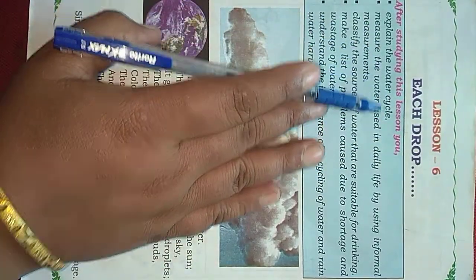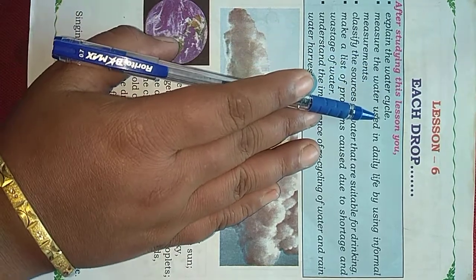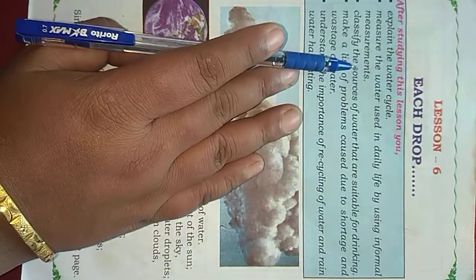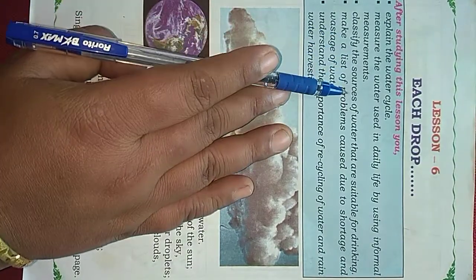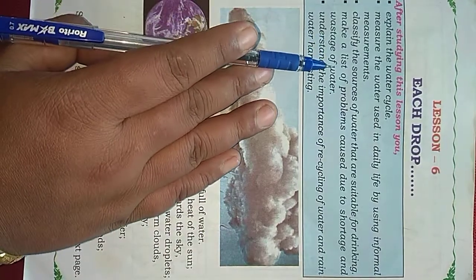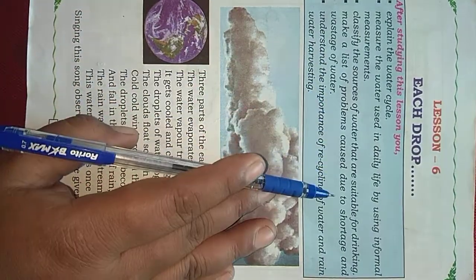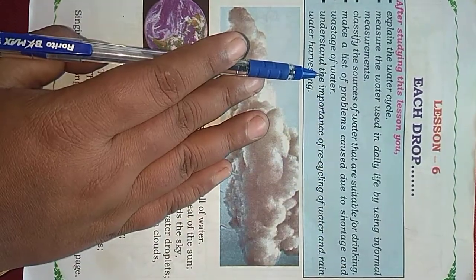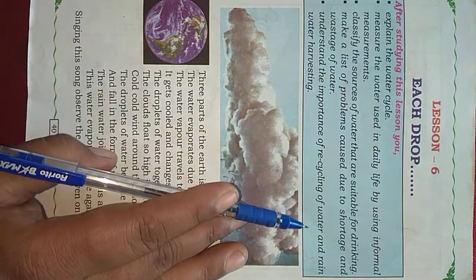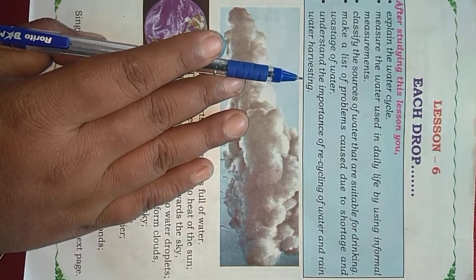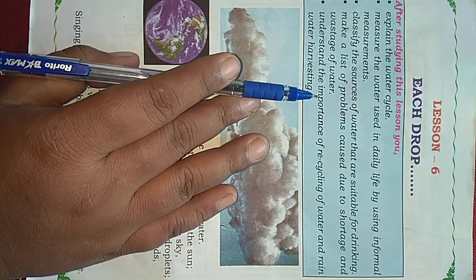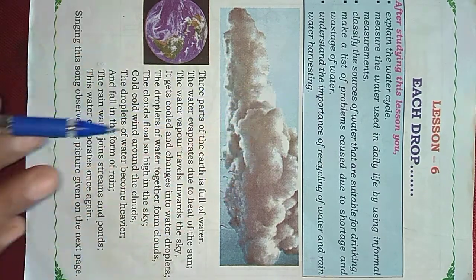After studying this lesson, you will be able to explain the water cycle, measure the water used in daily life by using informal measurements, classify the sources of water that are suitable for drinking, make a list of problems caused due to shortage and wastage of water, and understand the importance of recycling of water and rainwater harvesting. These are the different points which we will be able to understand after this lesson.